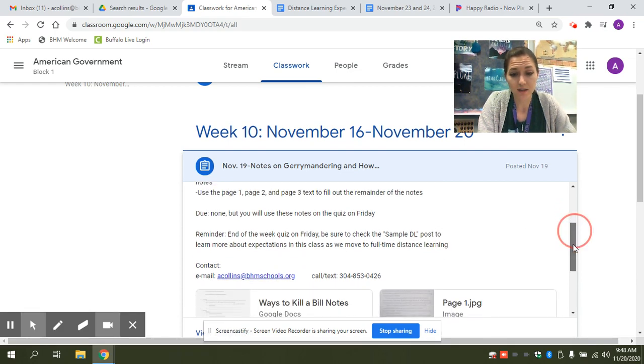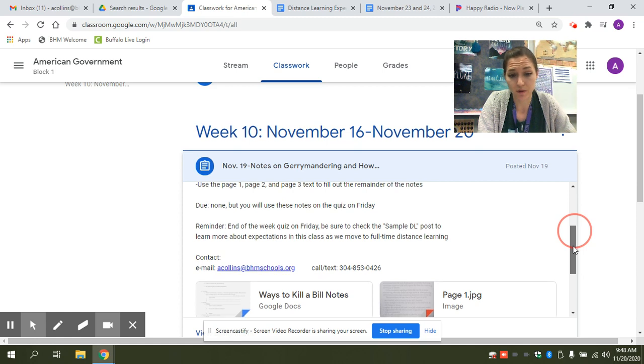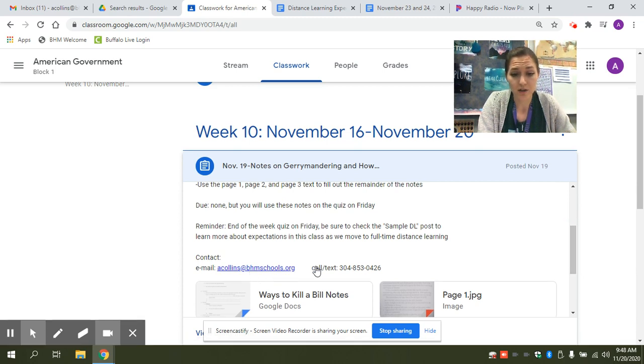I have my contact information at the bottom of each and every post. My email is right here. They can also call or text my Google Voice phone number. Google Voice is nice because I'm the only one who needs to download the Google Voice app. Anybody who wants to contact me using that phone number would just call or text that phone number like any other regular phone number. You do not need to download the Google Voice app in order to contact me through this phone number.